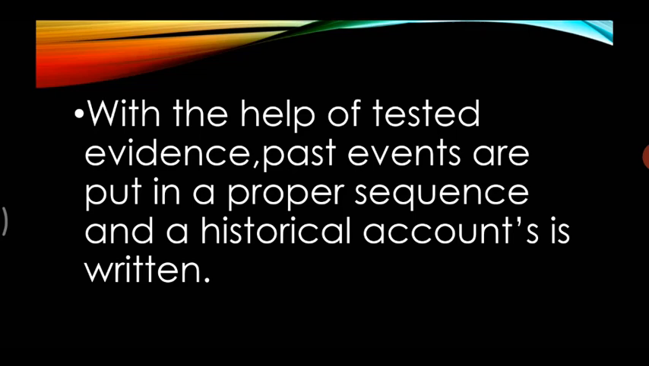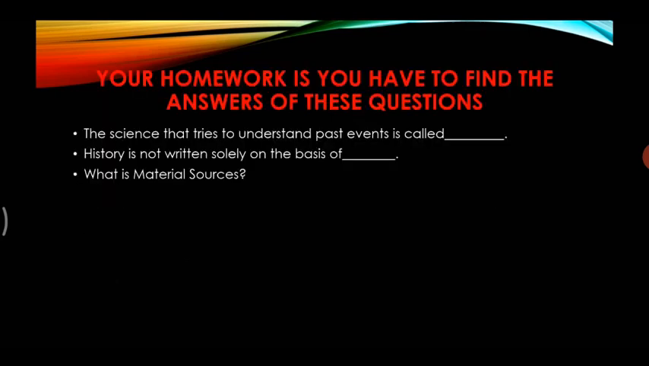Let's move to the next. Now, with the help of tested evidence, past events are put in a proper sequence and a historical account is written. Means all the proofs and past events are arranged properly and the history is written. Okay. The next, as your homework, you have to find the answers of these questions. First is the science that tries to understand past events is called dash. Second one is history is not written solely on the basis of dash. And fourth is what is material sources.